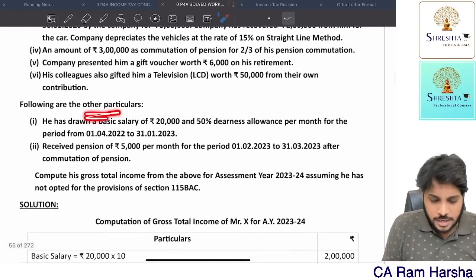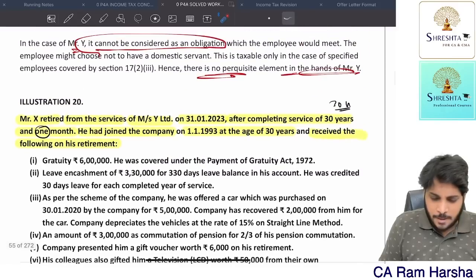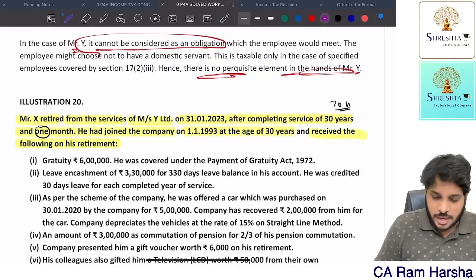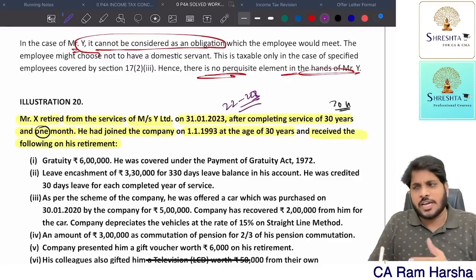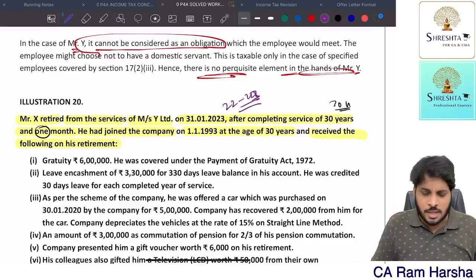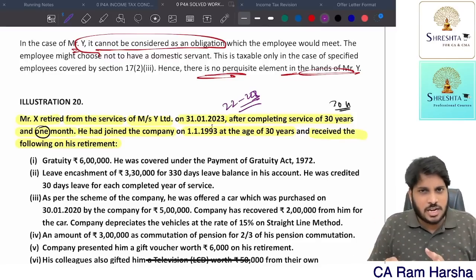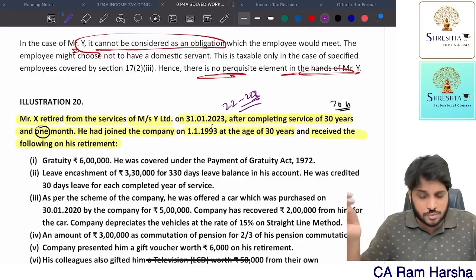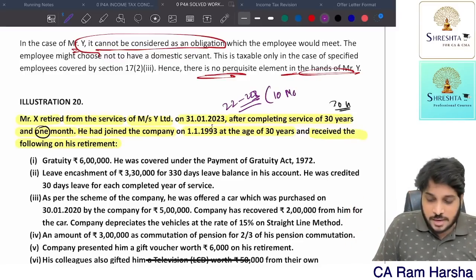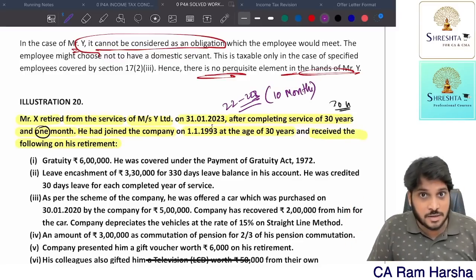Fine. Following are some other information. Remember, this fellow retired on 30th January. It means in 22-23, the relevant year. It may be 23, 24, 21, whatever, but since they talk about January 2023, they are asking the question on 2022-23. In this year, he worked in the company for how many months? 10 months he worked. Then he retired.